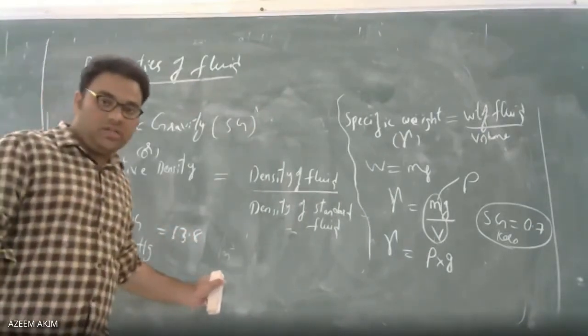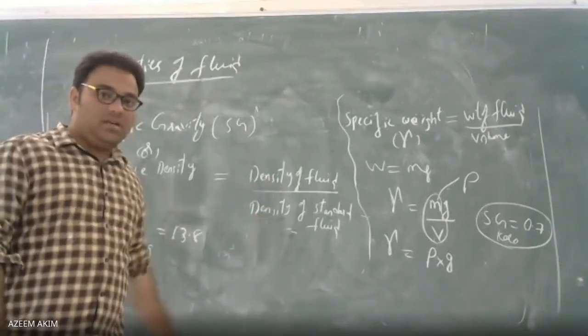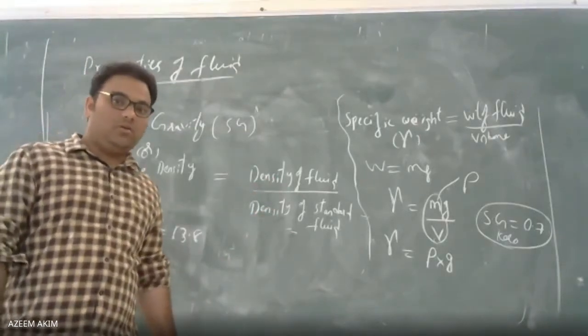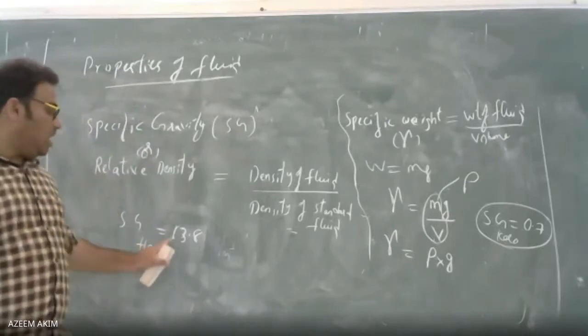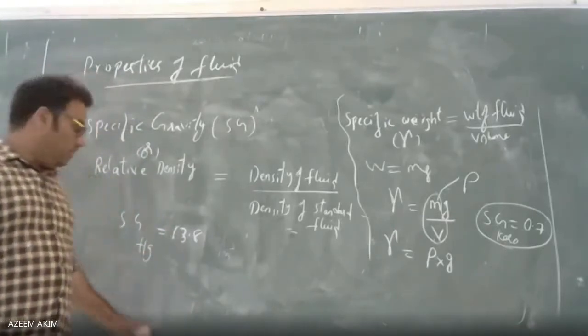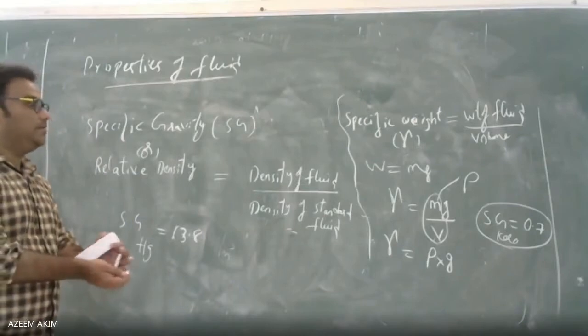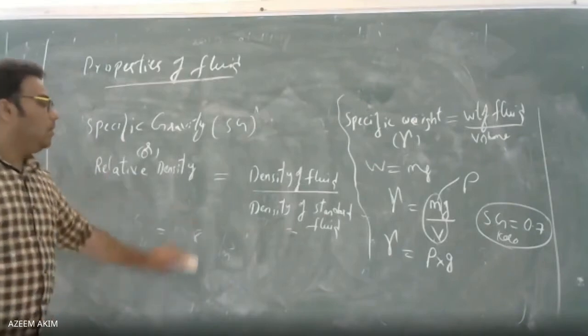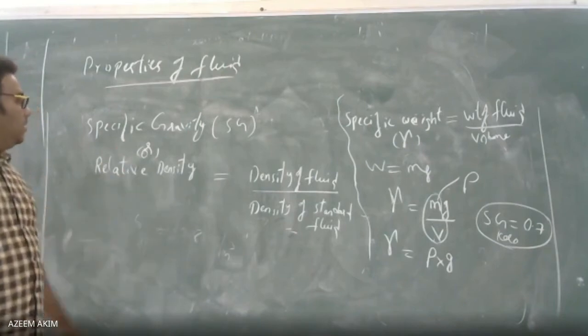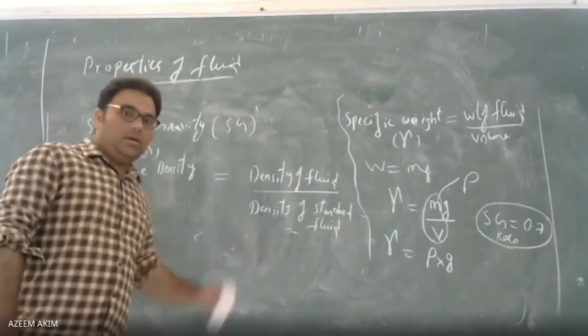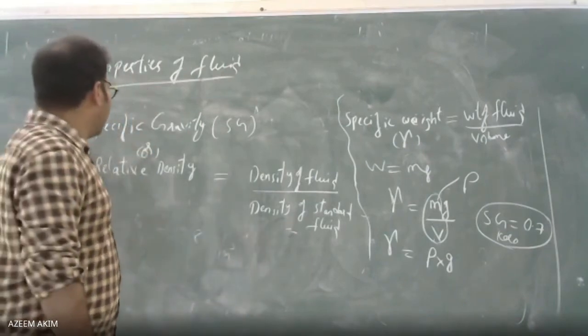There are no units. Why? Density by density, you cancel it, so you get no units. So we completed the relative density also, that is specific gravity.